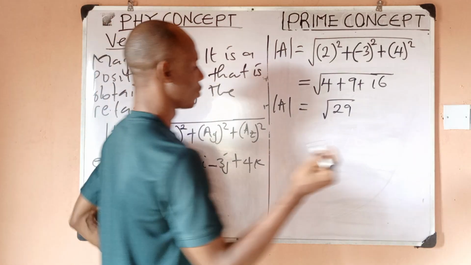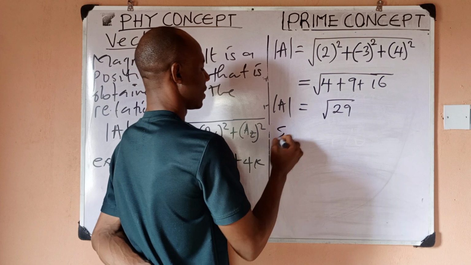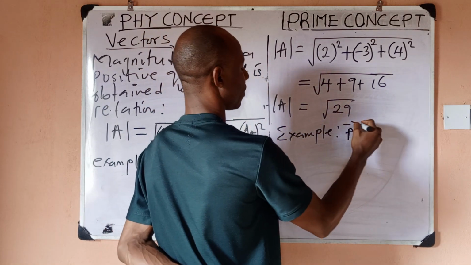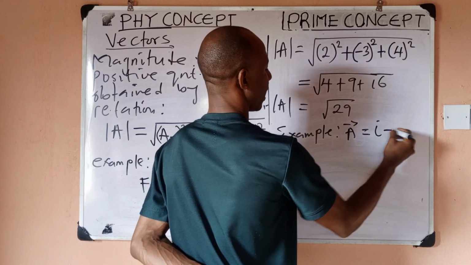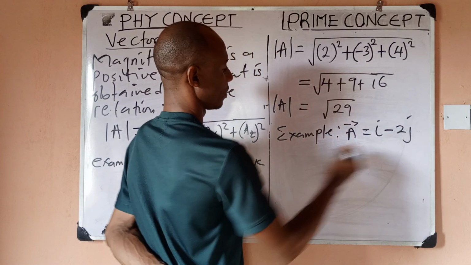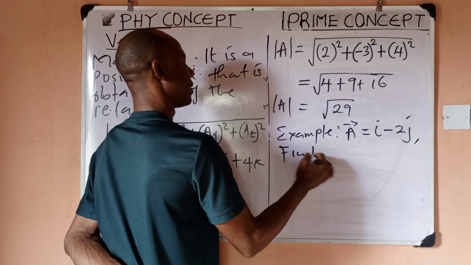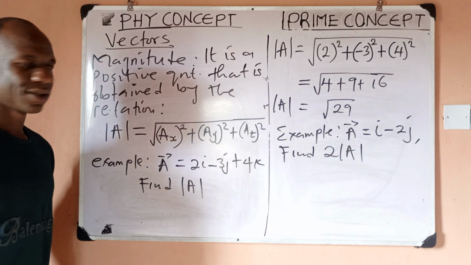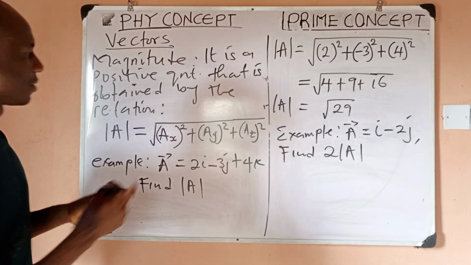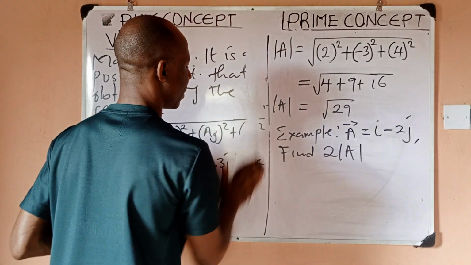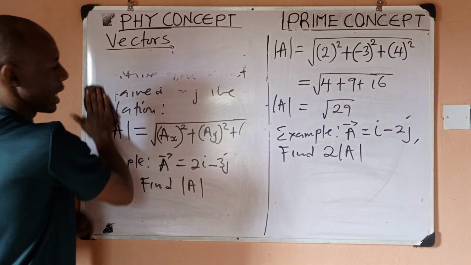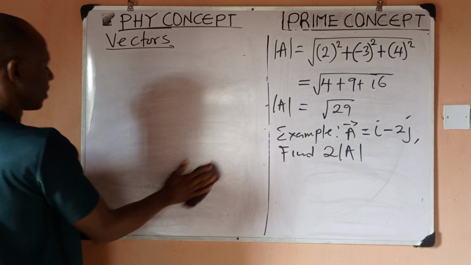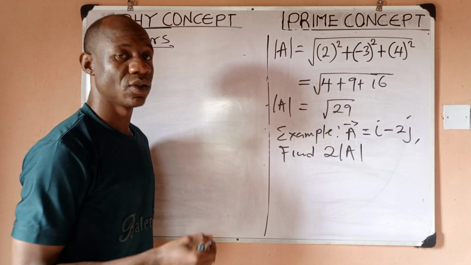Now let me give you another problem. Example: vector A equals i minus 2j, find 2 times the magnitude of A. Find this. So it's still very simple. One of the first things you want to do when you have a problem like this, they say find 2 times the magnitude of A. What do you think we should do first? First thing is to find the magnitude of A.